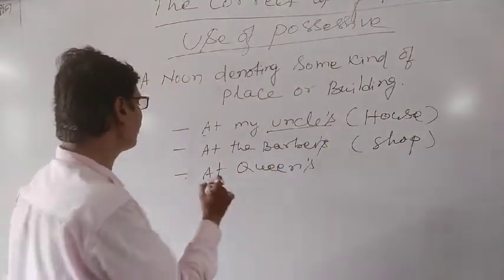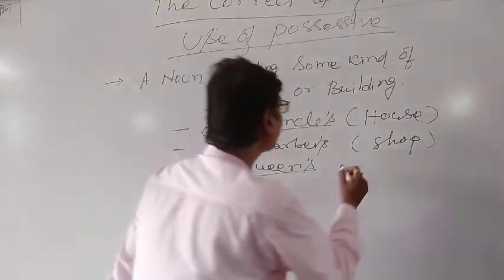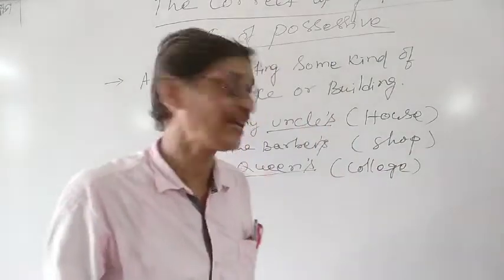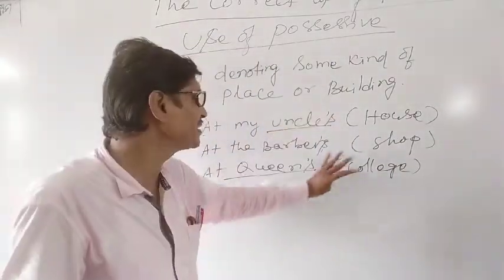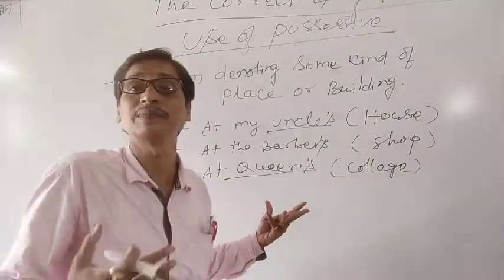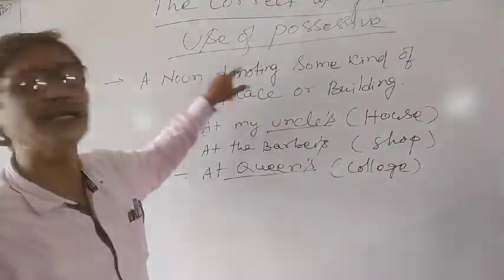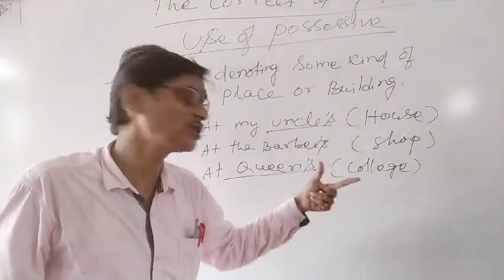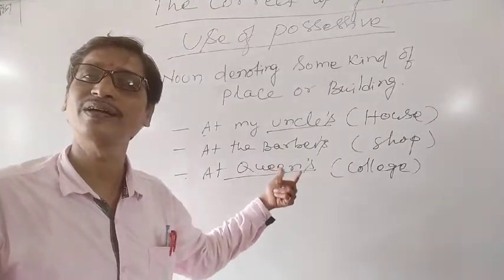Understand? Similarly, when we talk about at Queen's, Queen's means what? When we are talking about the college, when Queen's College is there, which is a building, in that case instead of writing this college, we can write Queen's. It's a noun. That means Queen's College. Everybody can understand. So when a noun denotes some kind of building or a place, we can use the possessive for them, and you understood the examples over here.